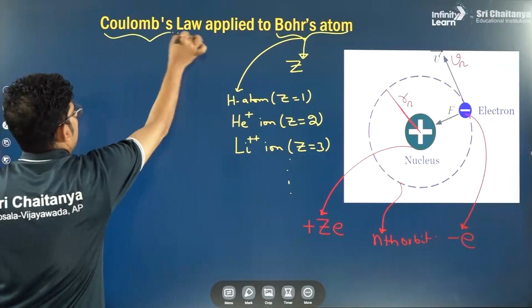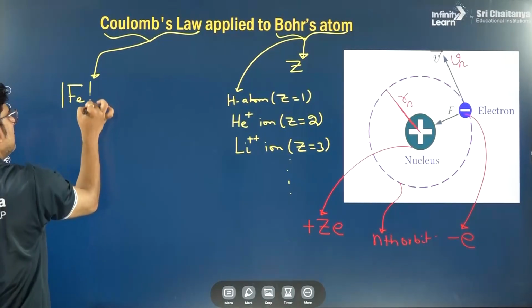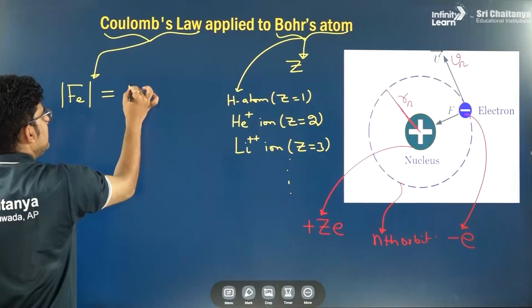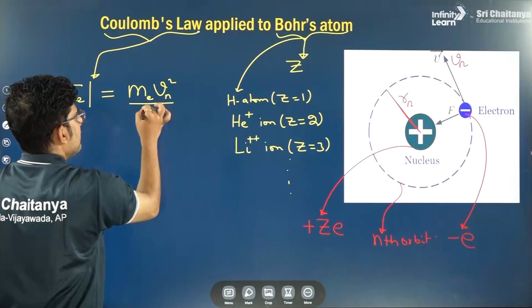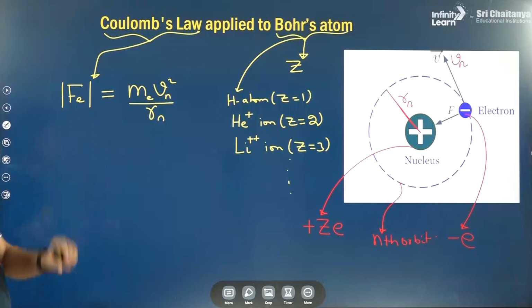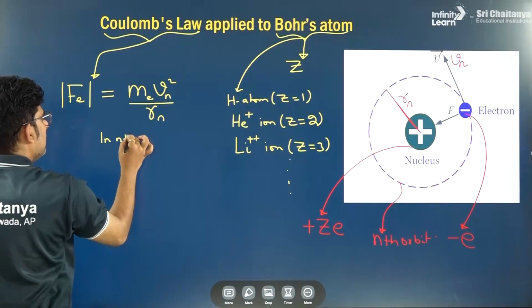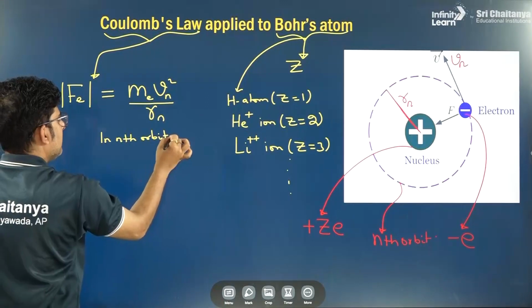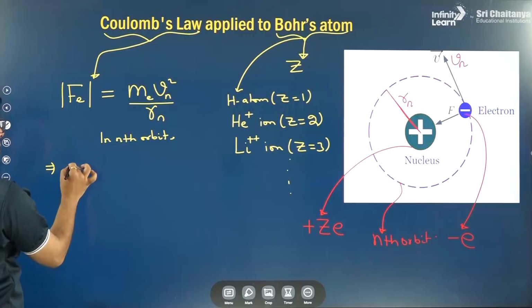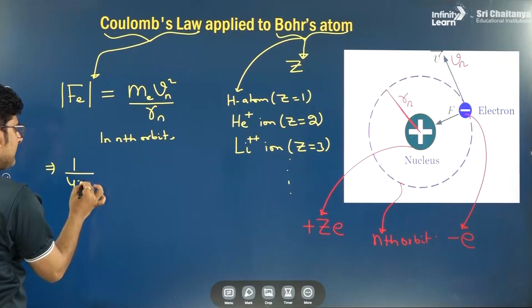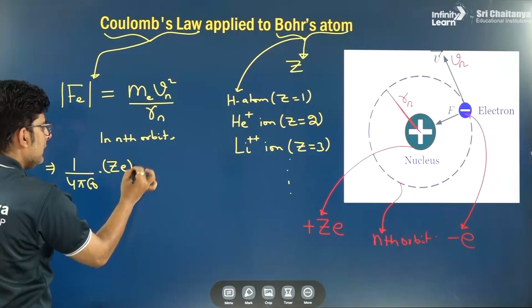From Coulomb's law we can say that the magnitude of electrostatic attraction will provide the centripetal force, which will be mass of the electron, me, Vn square by Rn. This is the formula for centripetal force. So in the nth orbit, n is the principal quantum number. What is the expression for force? Coulomb's law we know: 1 by 4 pi epsilon naught q1 q2, Ze into e.